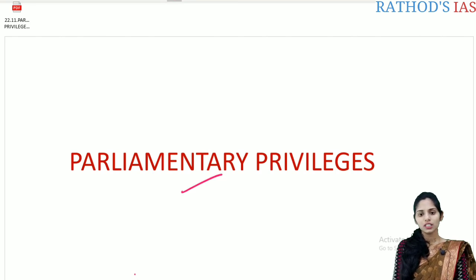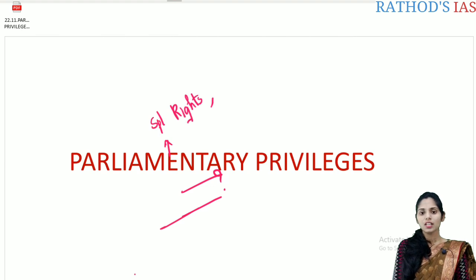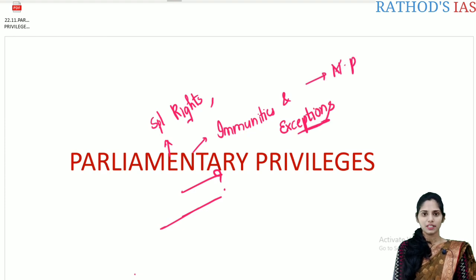So first of all, what are parliamentary privileges? These parliamentary privileges are the special rights, special immunities and exceptions enjoyed by the members of parliament. So what is the need here?